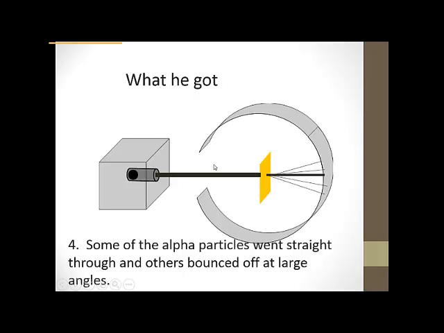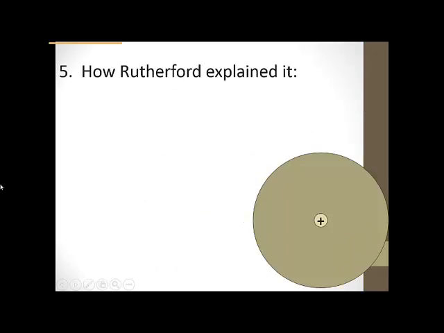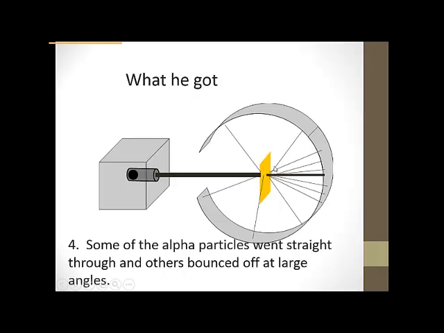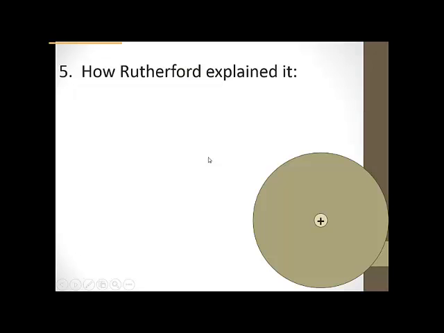He had the beam kind of like what he expected, but then they deflected quite a bit more, and even more so, almost bouncing straight back. So the alpha particles did not follow his expectation. Some went straight through, and others bounced off at really large angles.